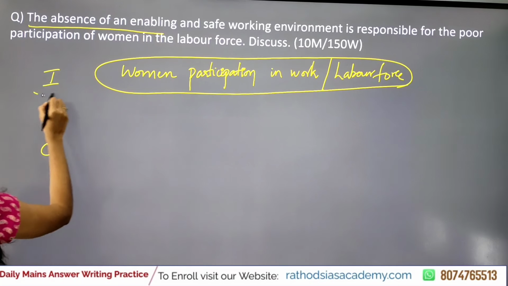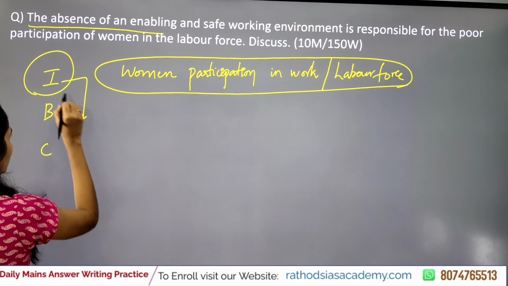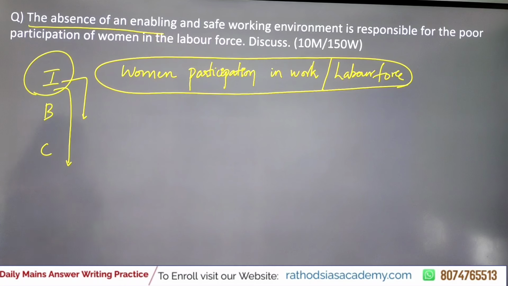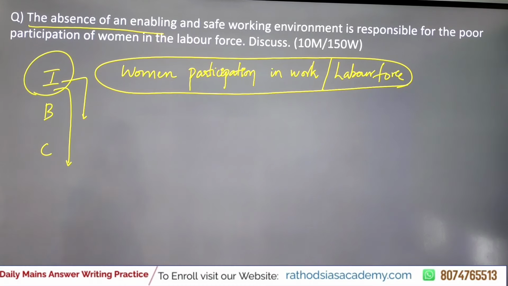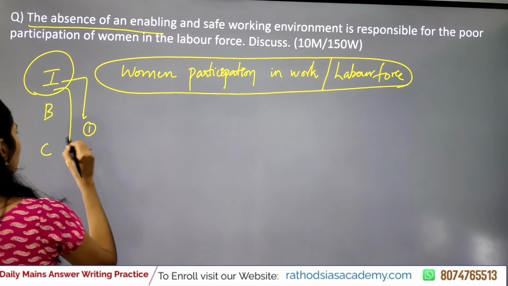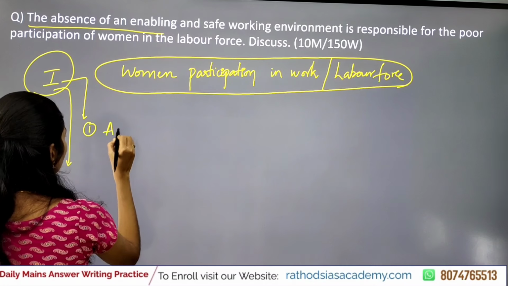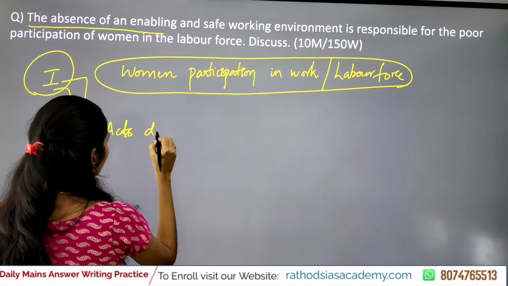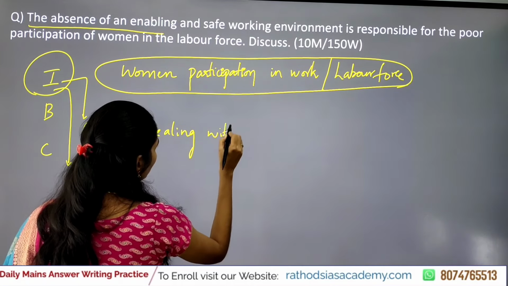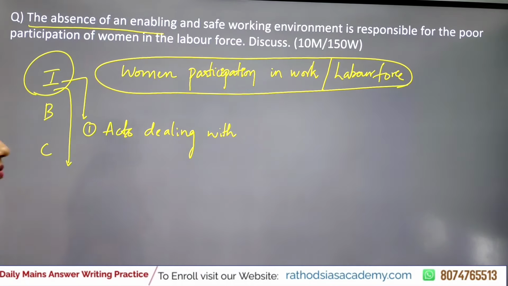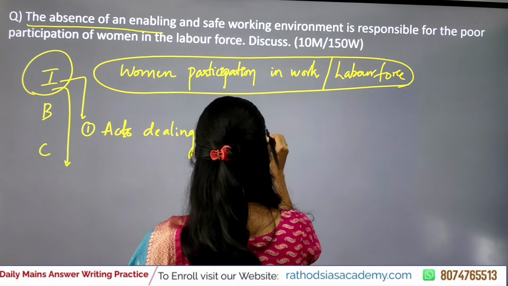So in this case, how can you write the introduction? The introduction can be written in two ways. This question is saying that we need to provide a safe working environment. So you can write about acts dealing with safety in the workplace.